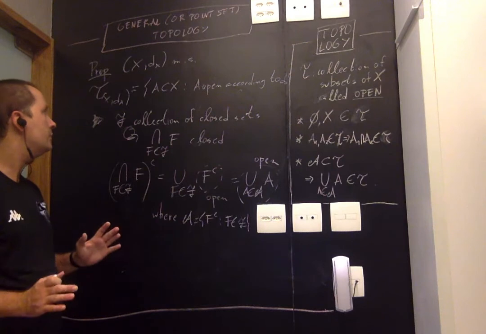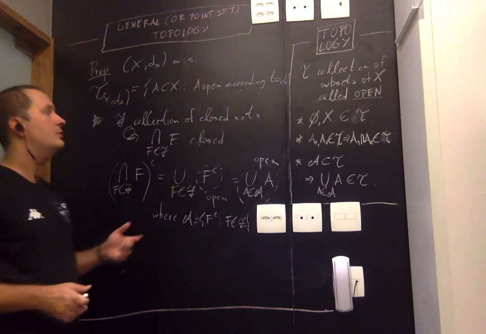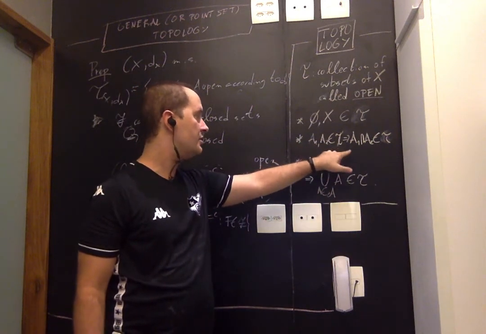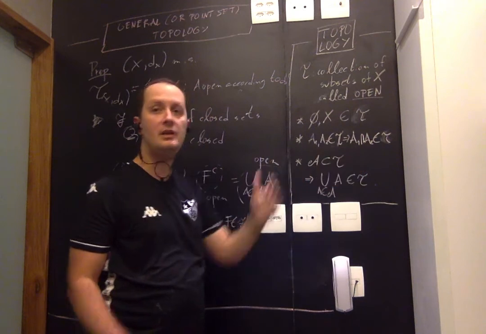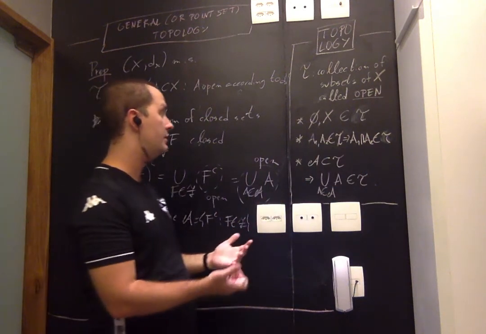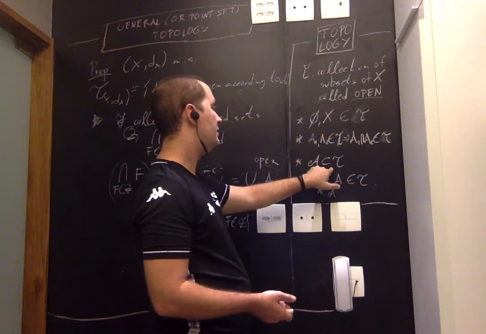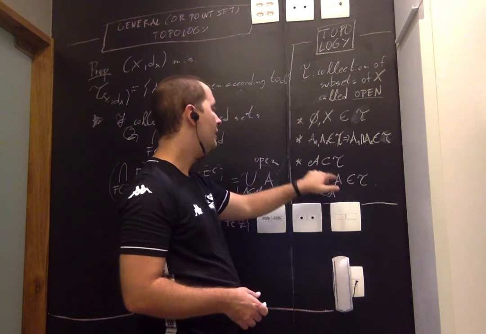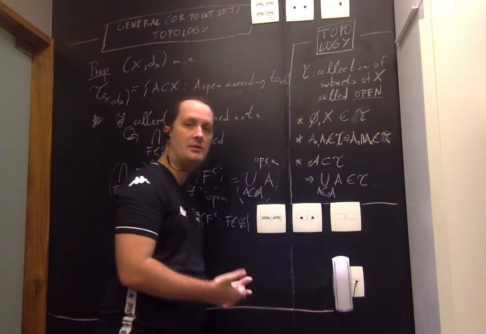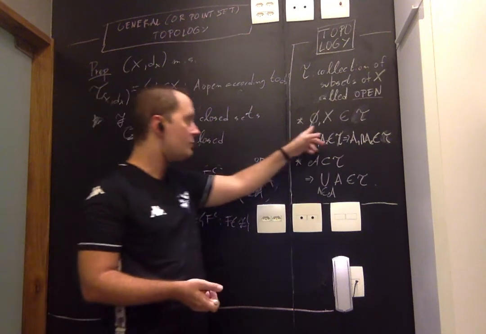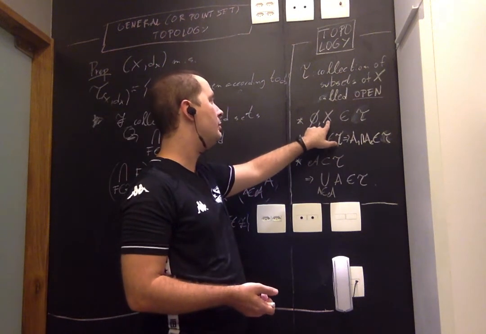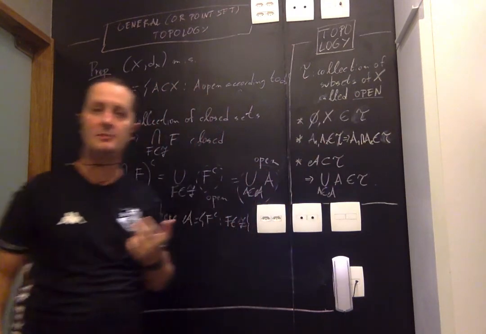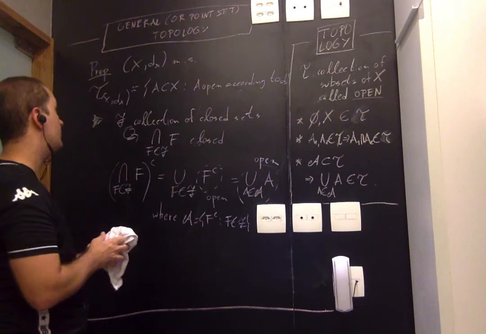Okay? So the dual properties here are: if intersections of finitely many open sets are open, then unions of finitely many closed sets are closed. If unions of however many open sets are open, then intersections of however many closed sets are closed. And also we have this property here, which I forgot. If this set is open, its complement, which is the empty set, is closed, and vice versa. This we showed for metric spaces last class, but it also follows from these general things.